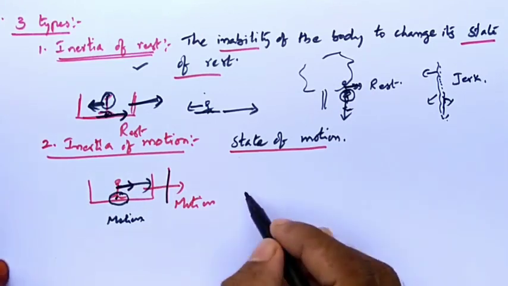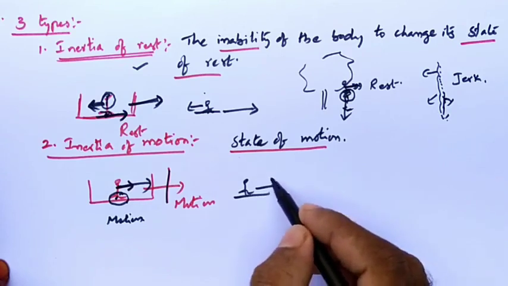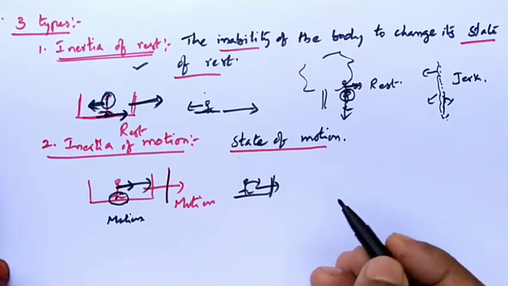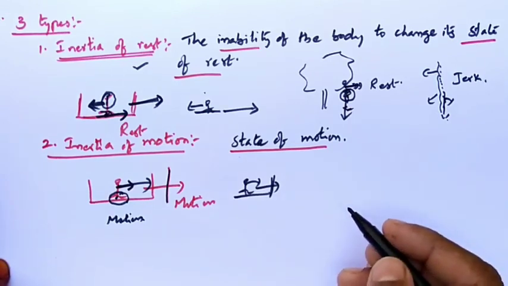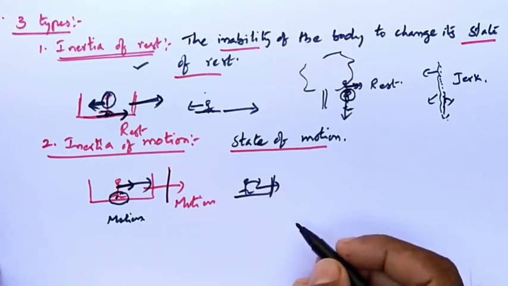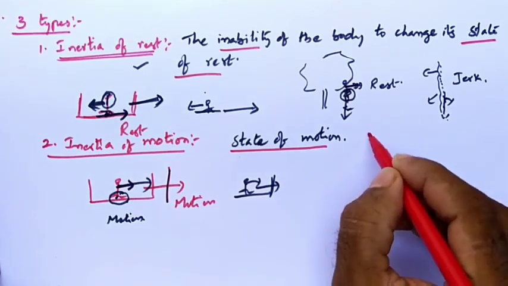Understood? Similarly, when you are sitting on a bike and the bike is moving, when he applies sudden brakes, then what happens? You will fall forward, pressing against him. Yes, certainly. So like this, we can see many examples of inertia of motion. Clear? Right.